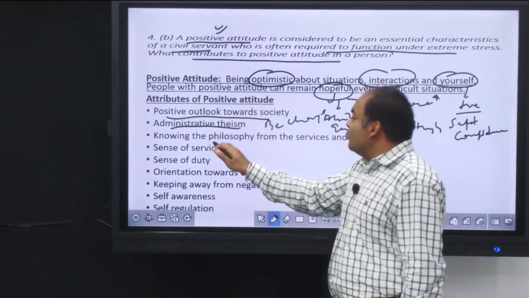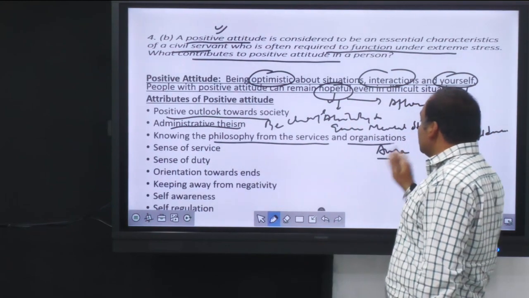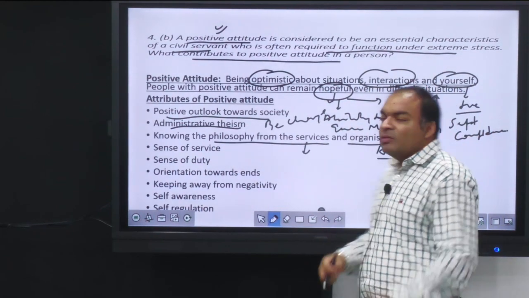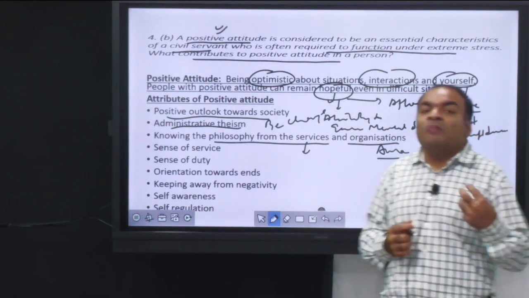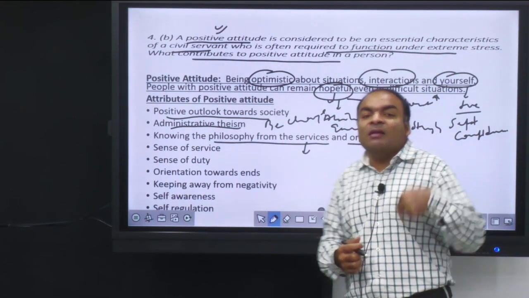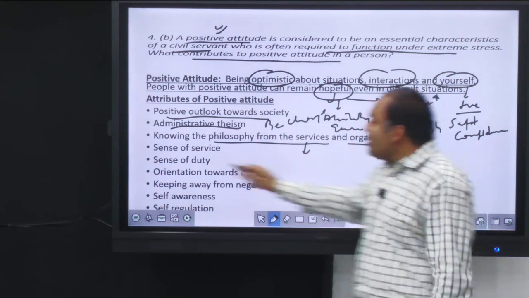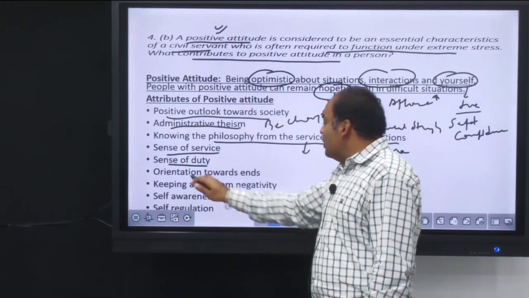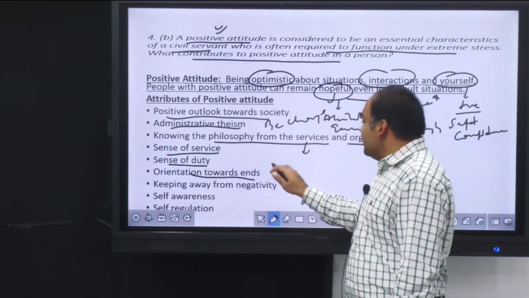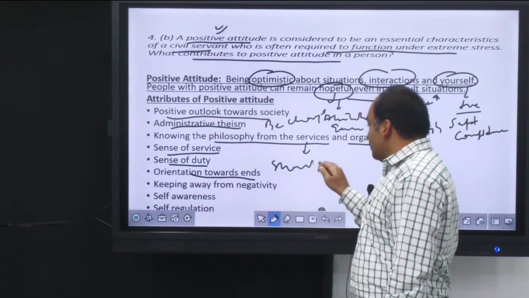Then it is about knowing the philosophy from services and organizations. For example, when we know about the good things which organizations do, for example, DMRC performs on time, so I'm positive that I'll complete the project on time. Then it comes from sense of service, sense of duty, or intent towards ends. That is, should I be able to achieve this target or not?